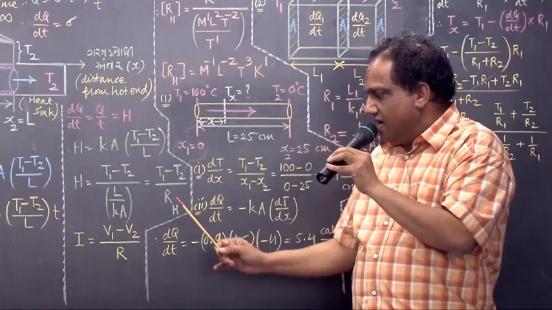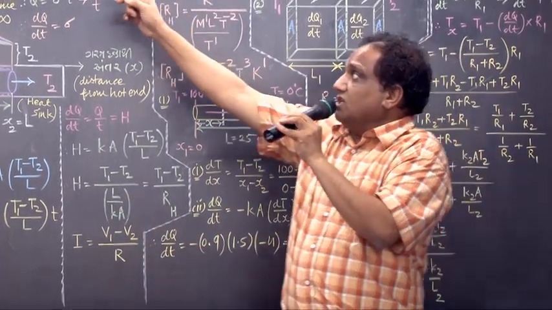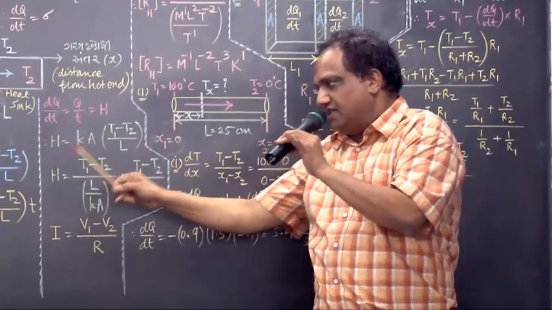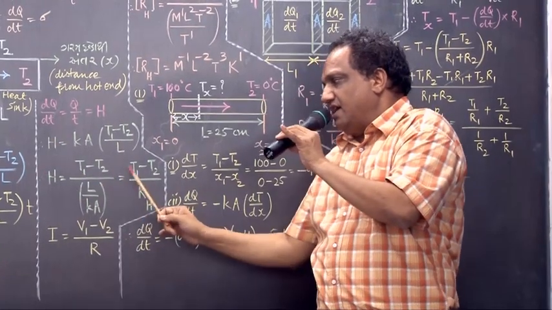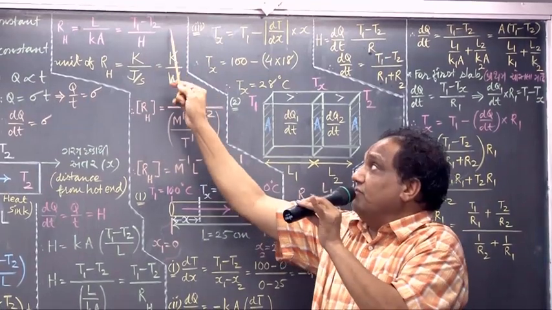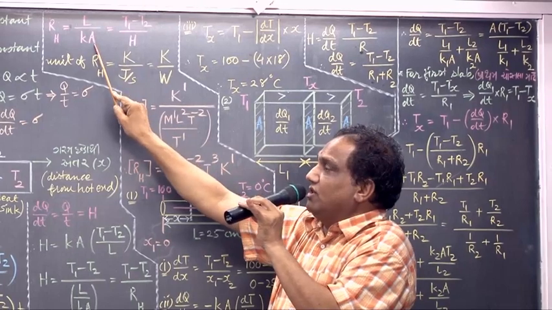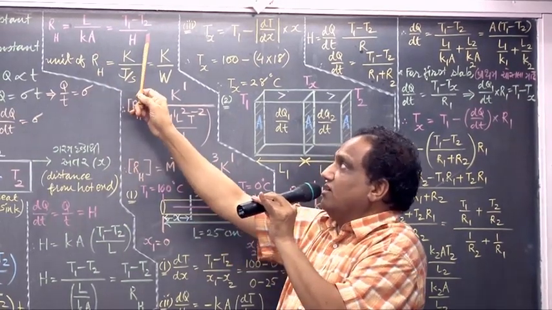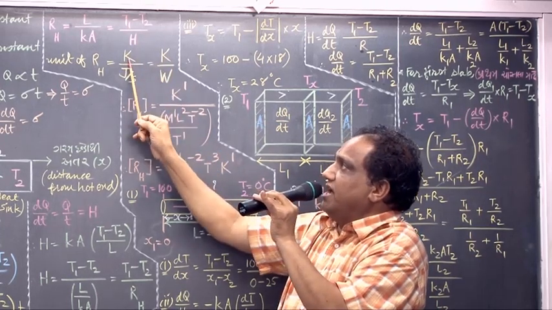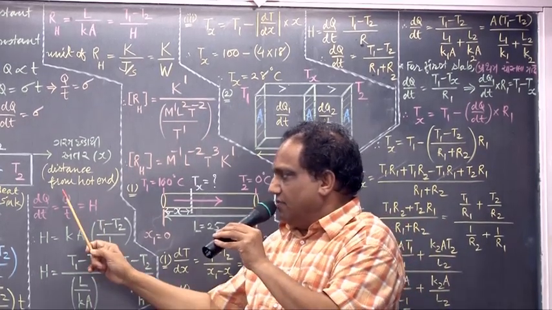Okay. What is the formula? RH equals to L upon Ka. And also transfer this H down. RH will be T1 minus T2 upon H. And now from this you can find out the unit of this very easily. Otherwise you can write the units of all this, then you can simplify. Better to go for writing unit from this formula. It will become very easy. Unit of temperature difference? Kelvin. Unit of heat flow, heat current, is nothing but energy upon time.